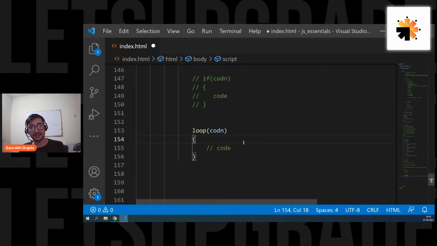So basically, if you want to stop your loop, you have to break the condition. You have to make the condition false. That's one way of doing it, but that's the most common way of exiting or stopping a loop. Is that clear, everyone?